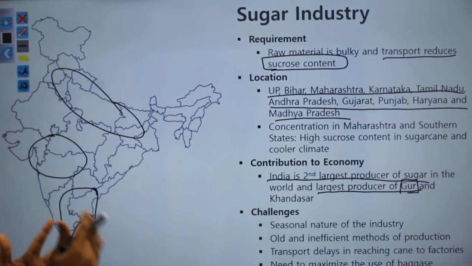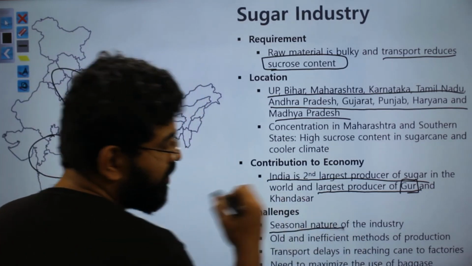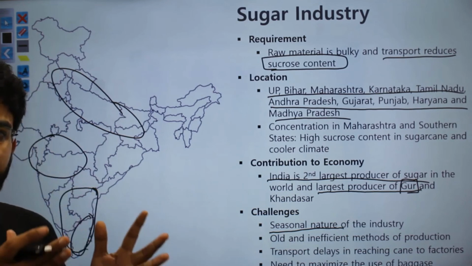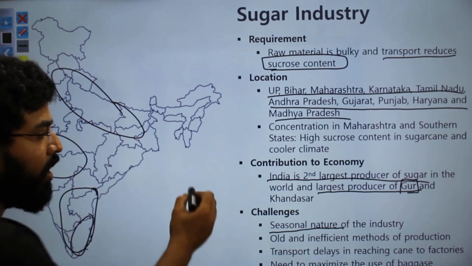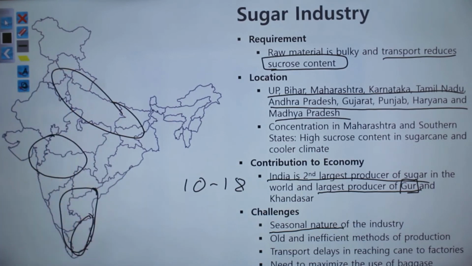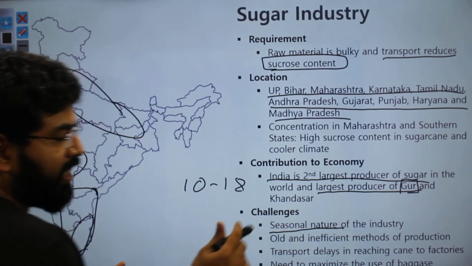The challenge that this industry faces is that it is seasonal in nature. Sowing is done in the summer season and it takes around 10 to 18 months for the crop to mature. So it is a seasonal industry.